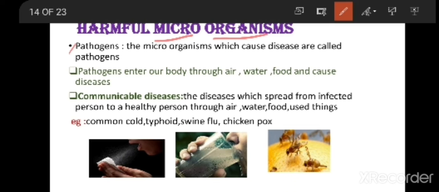Pathogens is a term for the microorganisms which cause disease. The microorganisms which cause diseases, we call them pathogens. Whether I call them harmful microorganisms or pathogens, it is one and the same.